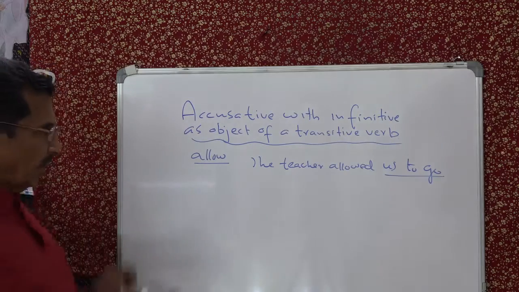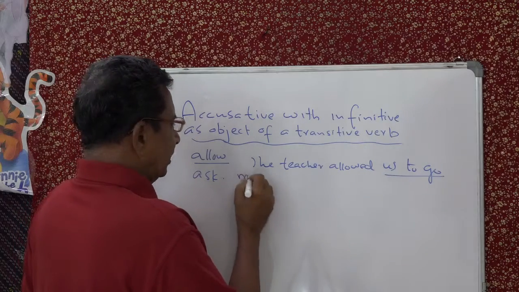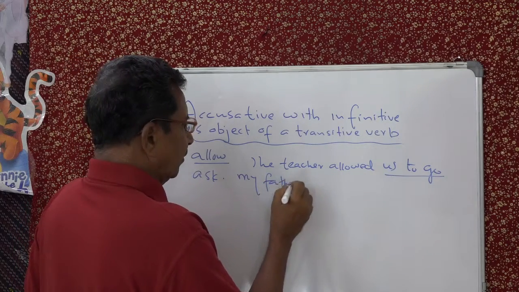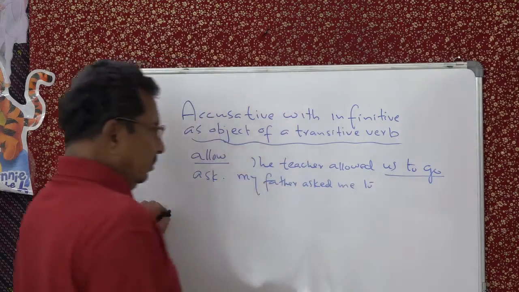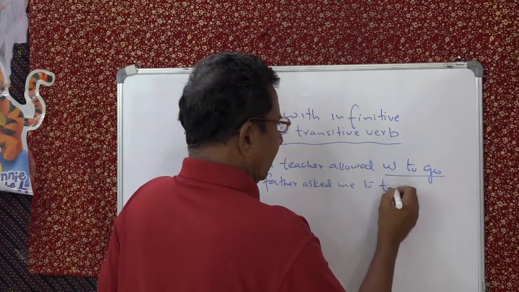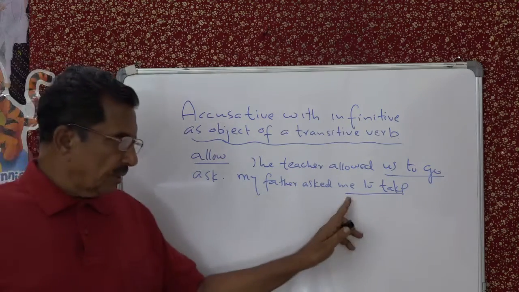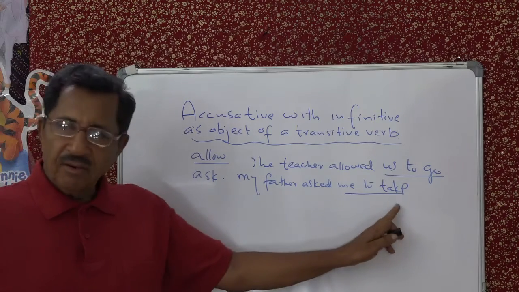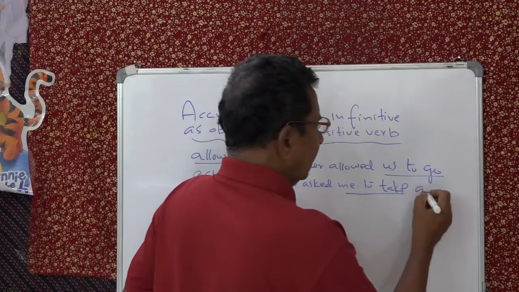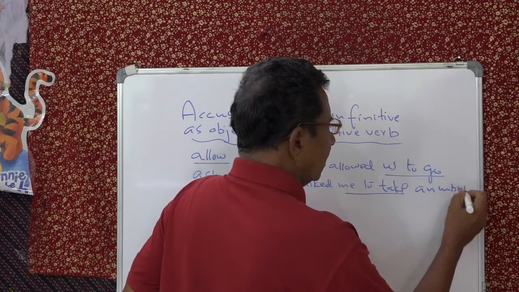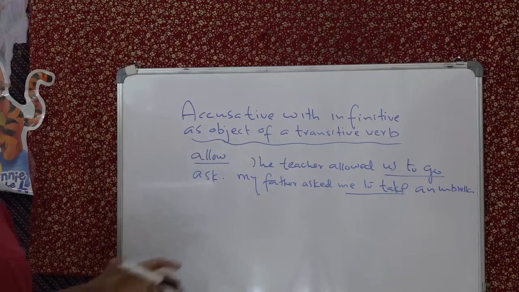Understand? Or you can say, my father asked me to take an umbrella. To take. See, up to this is accusative with infinitive. Accusative means object. Object of asked, plus infinitive with to. So, my father asked me to take an umbrella, because it may rain. My father asked me to take an umbrella.